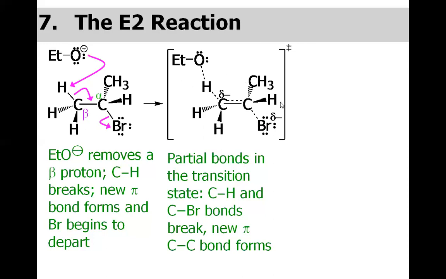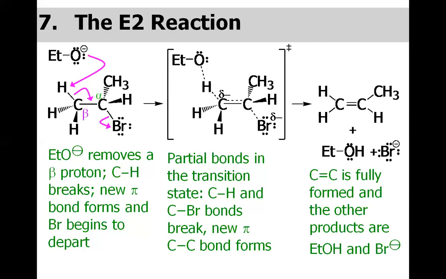So this is called the transition state. It's placed in the parenthesis with the sign called double dagger. So we have got the product, which is an alkene, and the byproducts. The C=C double bond is fully formed and the other products are ethanol and the bromide.